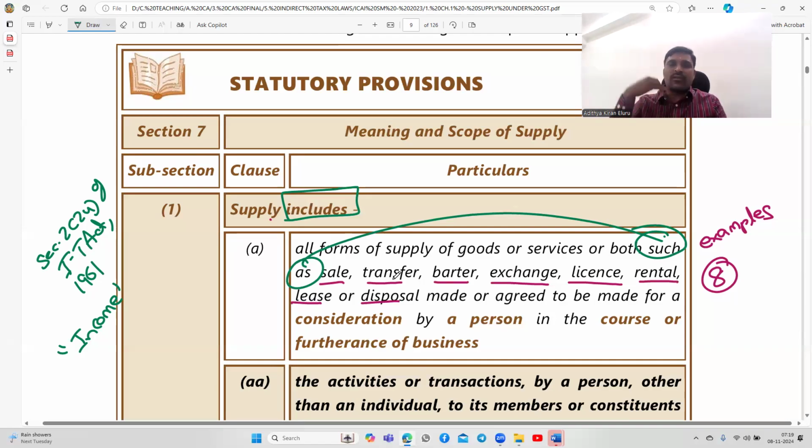Other than these 4, everything is included in GST. You remove these 4 and everything is included in GST. That's why these 8 are only examples, not the complete list of supply.